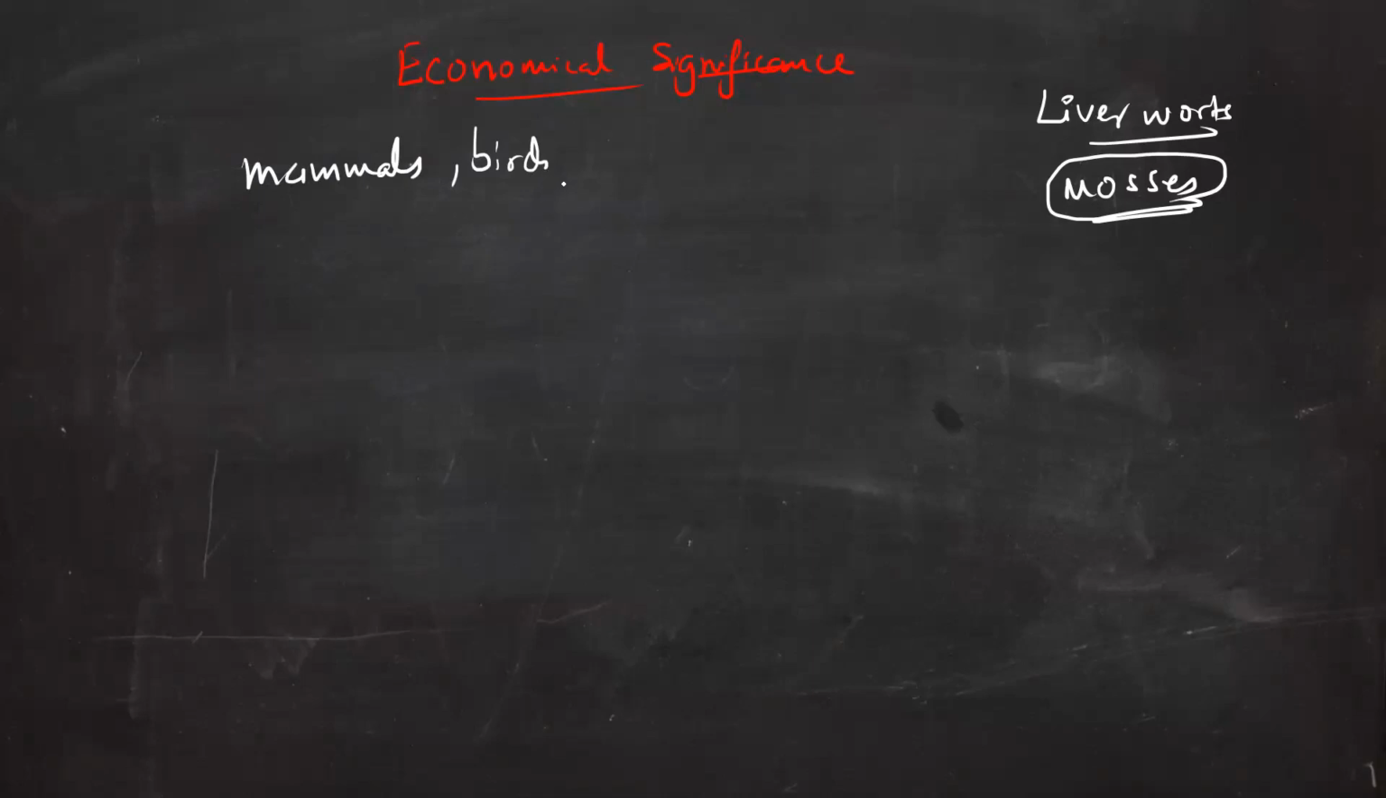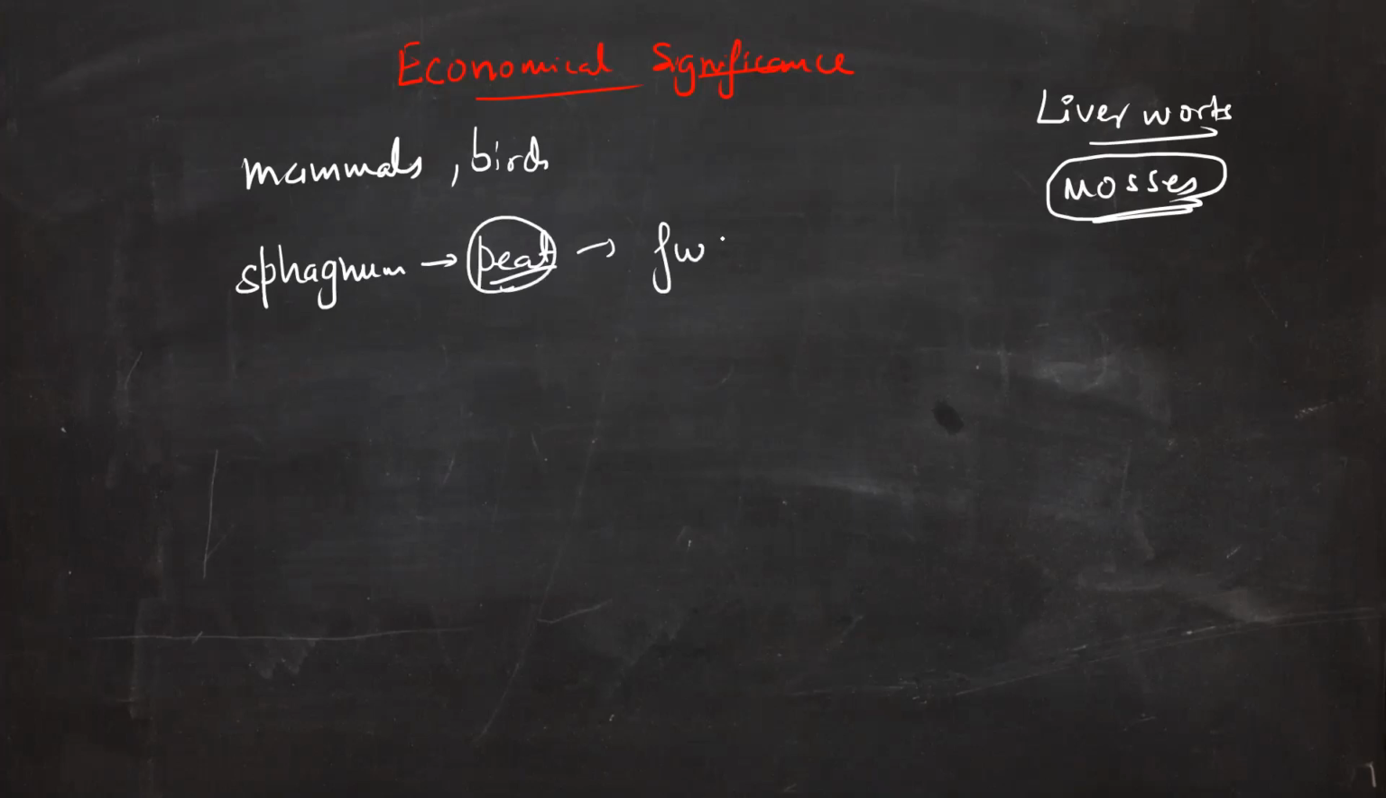Moreover, there is a moss which is called sphagnum. This particular moss provides peat, and this particular peat has the property that it can be used as fuel, and it has water holding capacity.